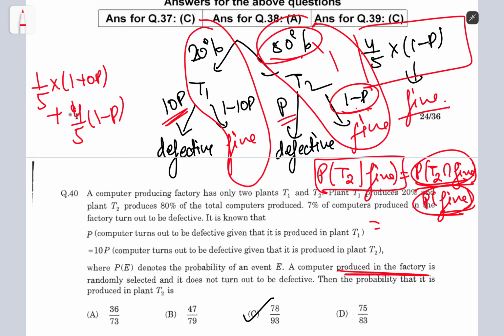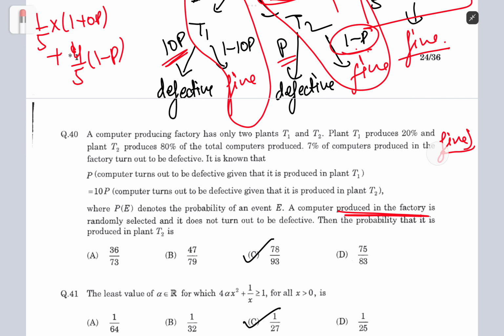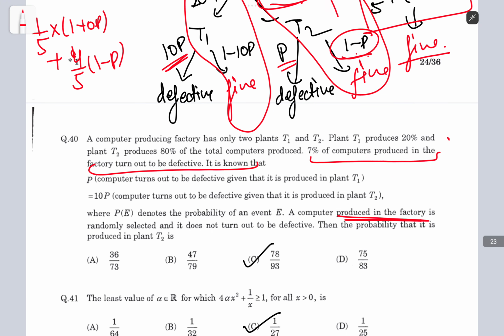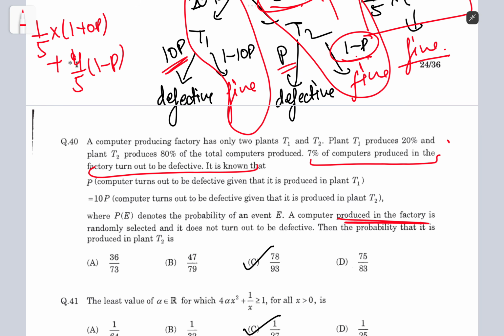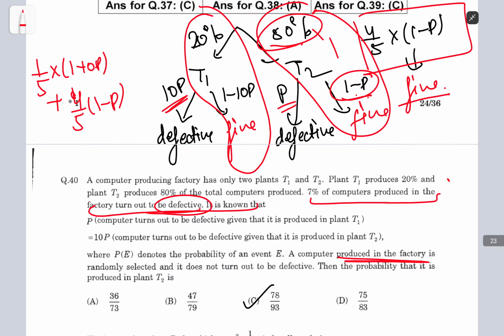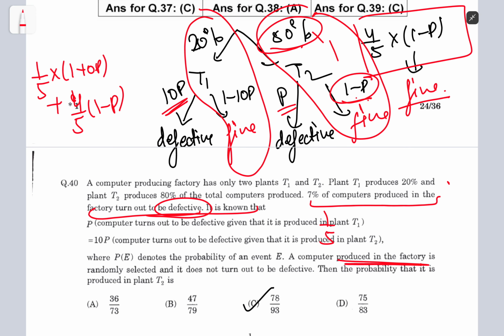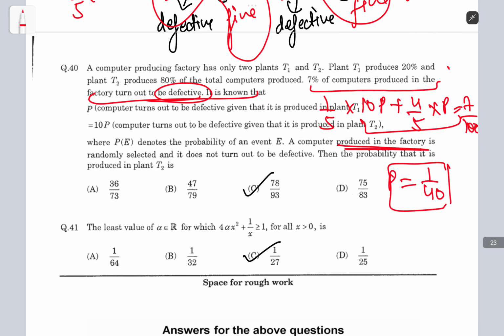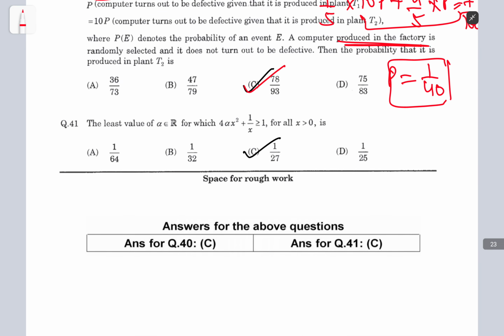Now I need to find p. So how would I find that? I would use this condition, this 7% of computers produced. I need to find the total probability for it being defective. Well, it would be 1 by 5 times 10p plus 4 by 5 times p. And when you calculate, you should get p is equal to, this is 7 by 100, right? So this should be 1 by 40, and when you put it in the equation, you should get this as the answer.